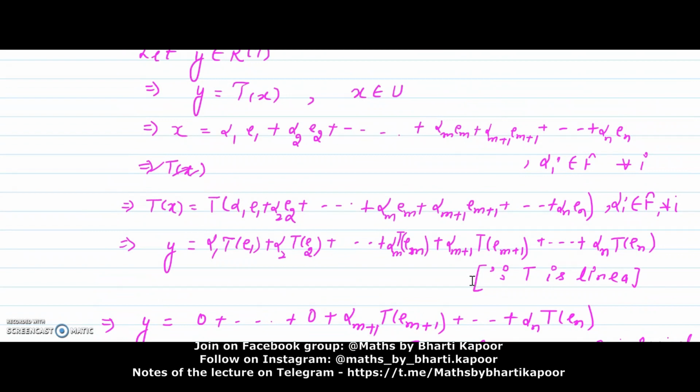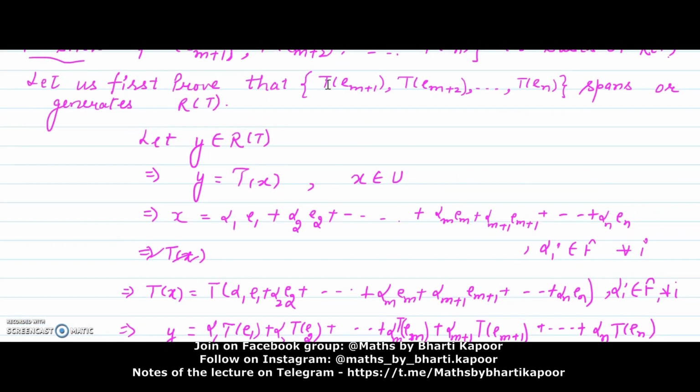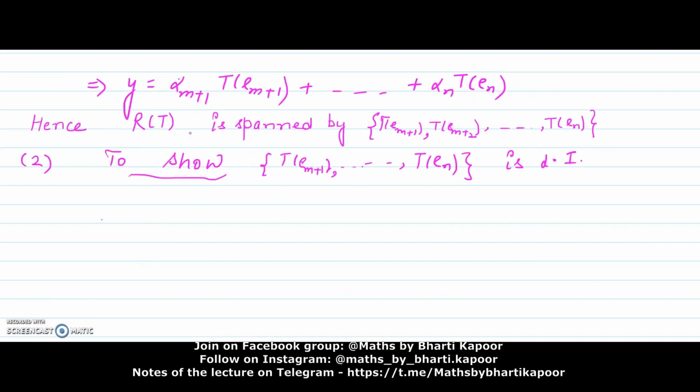So y was an arbitrary element. That means every element of Rt can be written as a linear combination of these elements. So now we can say that this set spans or generates Rt. After proving that Rt is spanned by the set T of Em plus 1, T of Em plus 2 up to T of En, it remains to show that this set is linearly independent.